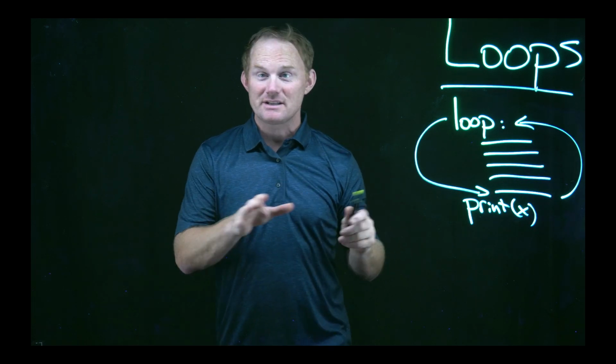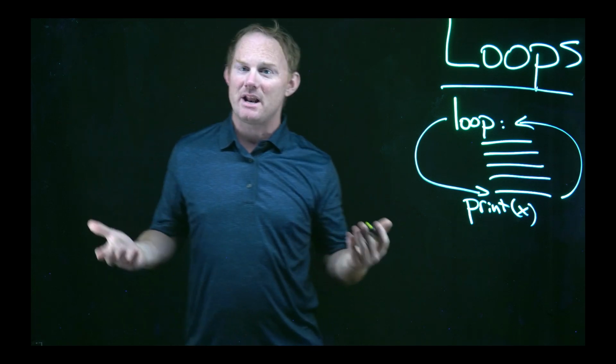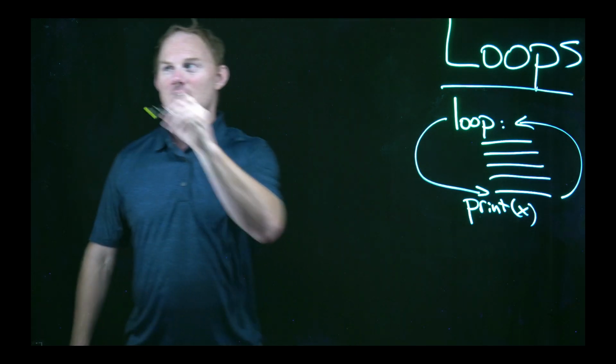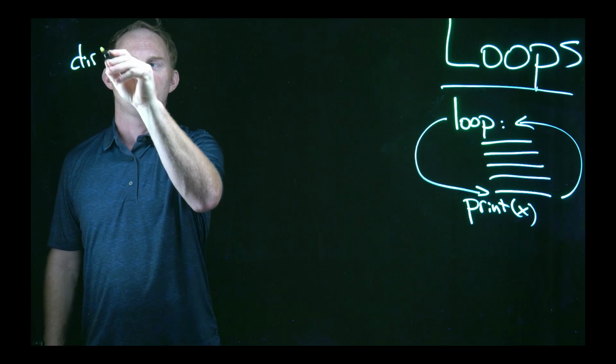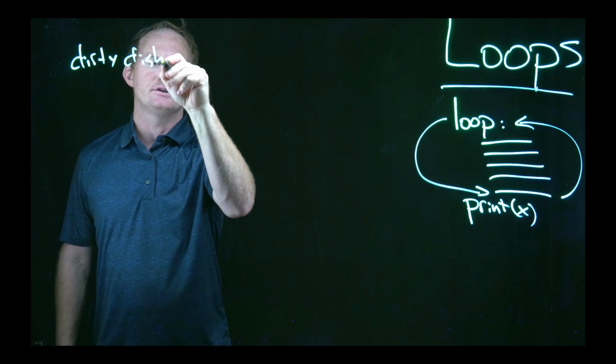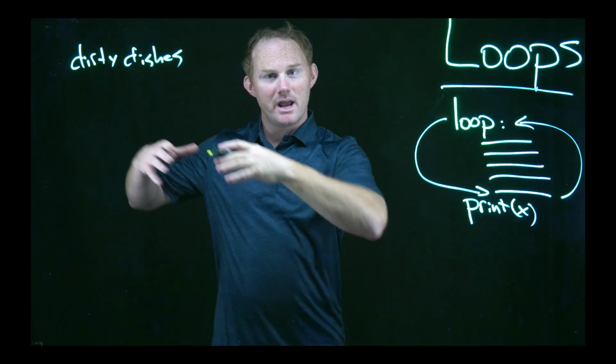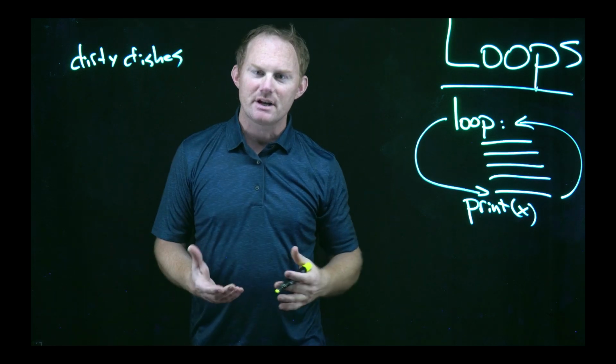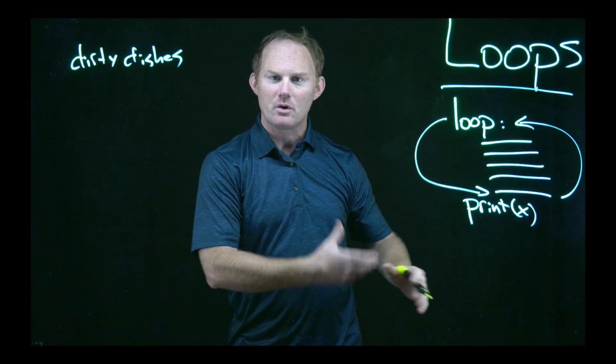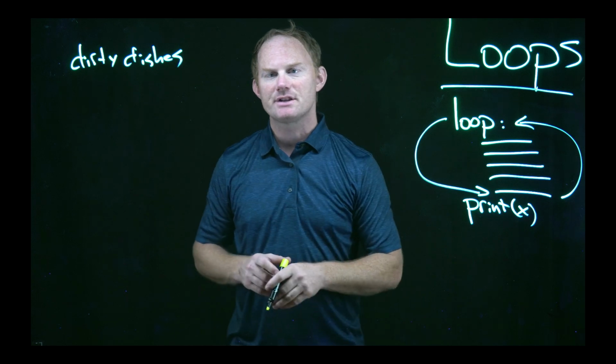Okay, let's have an example quick. What's a repetitive task that you do often? Let's put up here dirty dishes. You've got a bunch of dirty dishes sitting right here. You have a sink full of soapy water. You have another sink where you're going to dry them, and then you have a place where you're going to set them at the end.